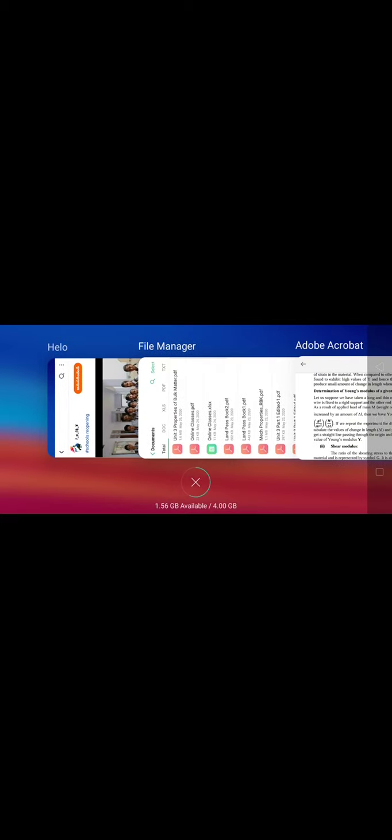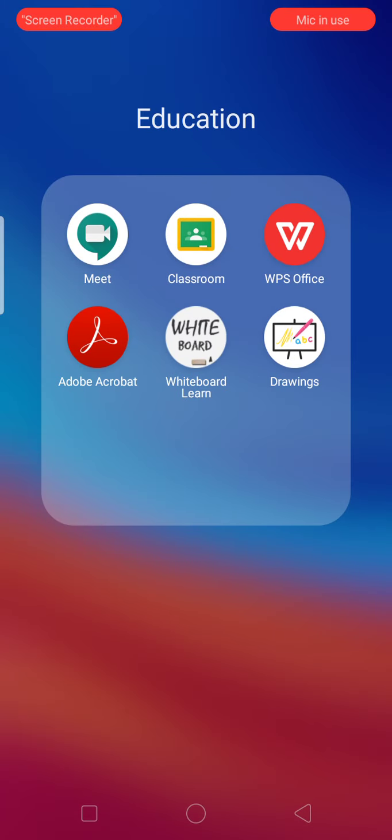For example, if you see here, this is the x-axis and this is the y-axis and this is the origin and this is the graph.